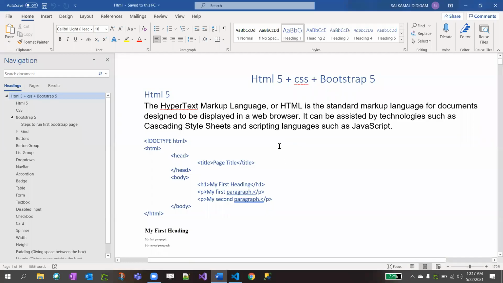Hello everyone. In this session we are going to discuss HTML5. HTML5 is the latest version. Earlier, in the legacy versions, HTML wasn't supported by all browsers. Now HTML5 is the latest, which is supported by all browsers.